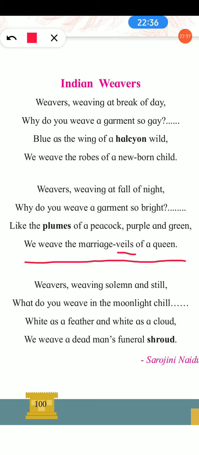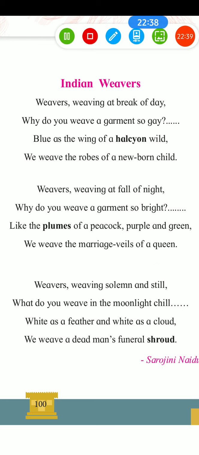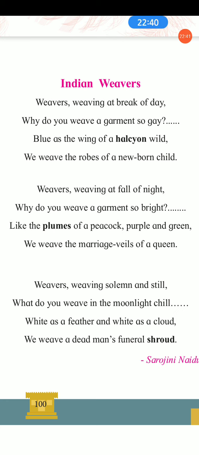and here the colors like purple and green are bright and they symbolize sorrows and happiness. So both the colors are used here. They symbolize happiness, sorrows, ups and downs.